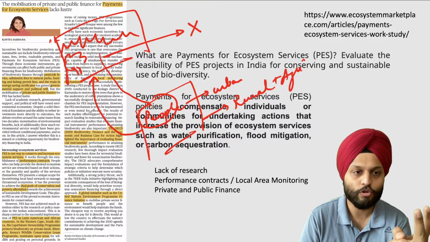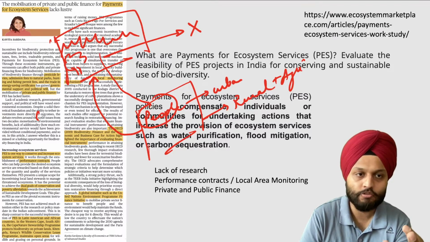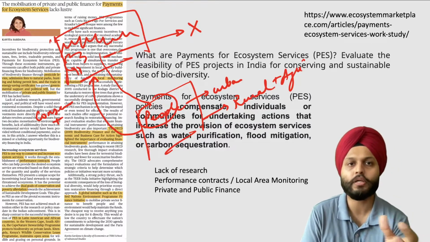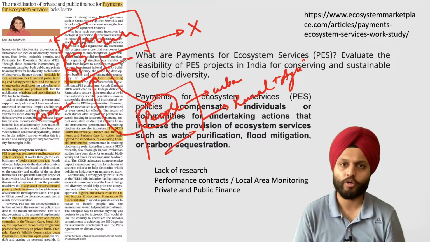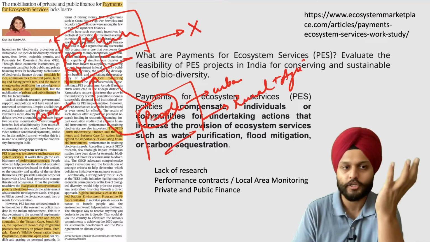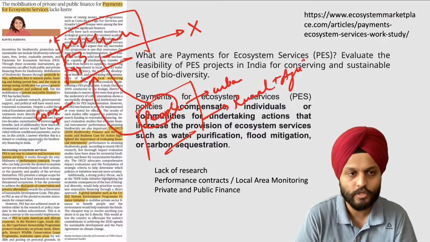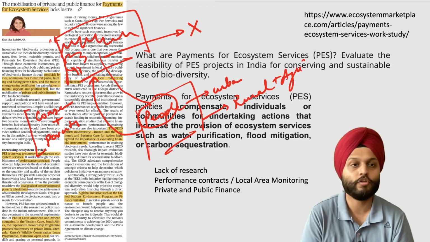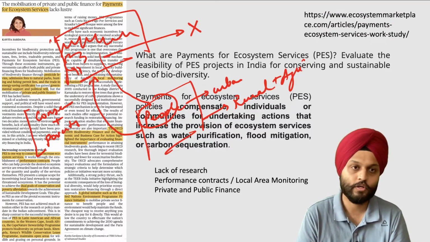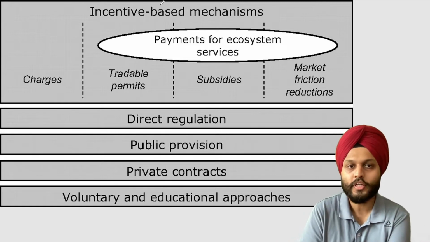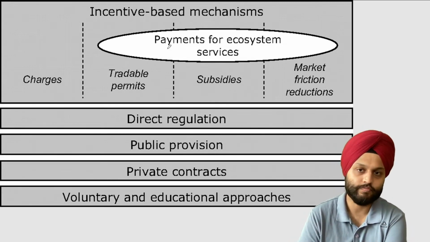So that will have two roles. One is, naturally, conservation taking place, and the other is that it will lead to poverty alleviation. We would expect these people to be poorer. So when they are getting income by doing this, naturally poverty would be addressed. So these are the two goals of payments for ecosystem services. It is an incentive based model, an incentive based mechanism.